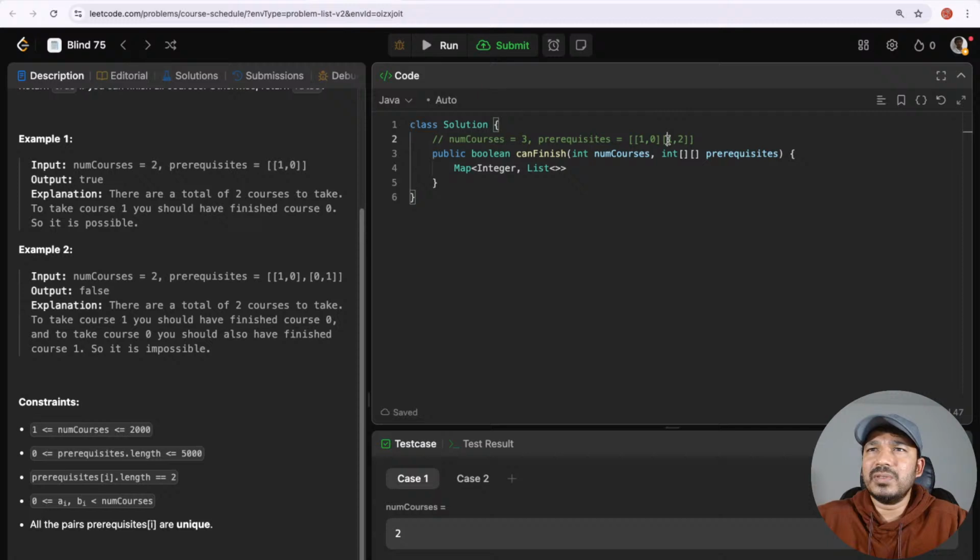And in order to finish course 1, we should have finished course 2 also. That means for 0 and 2 there is no information. 0 and 2 we can finish independently, with no prerequisites mentioned. We can take either 0 or 2 first and finish both of them. Once we finish both of them, then only we can take course 1.